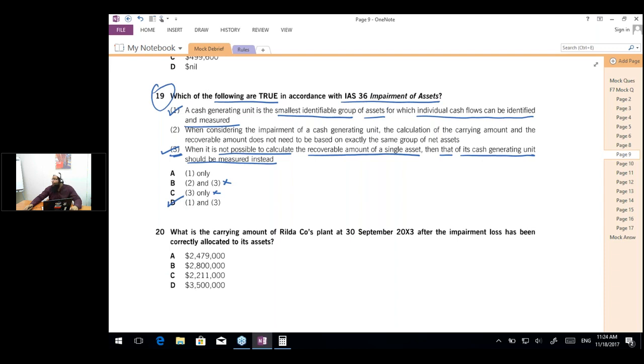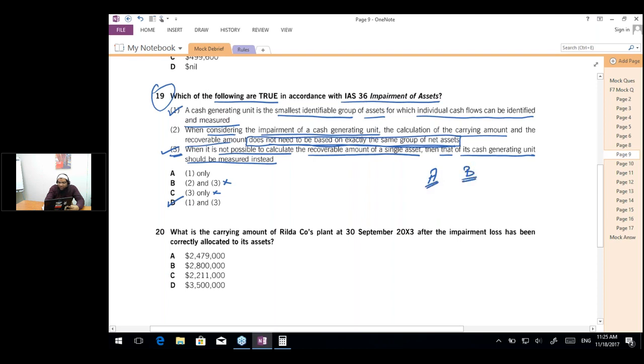Harsh is saying, can you explain why point number 2 is wrong? Okay, Harsh. The statement says that when considering the impairment of a cash generating unit, the calculation of the carrying amount and the recoverable amount does not need to be based on the exactly same group. So if you have 2 groups of assets, A and B, the statement is saying that you can calculate the carrying amount of A and the fair value less cost to sell of B to calculate the impairment loss. Is this possible?